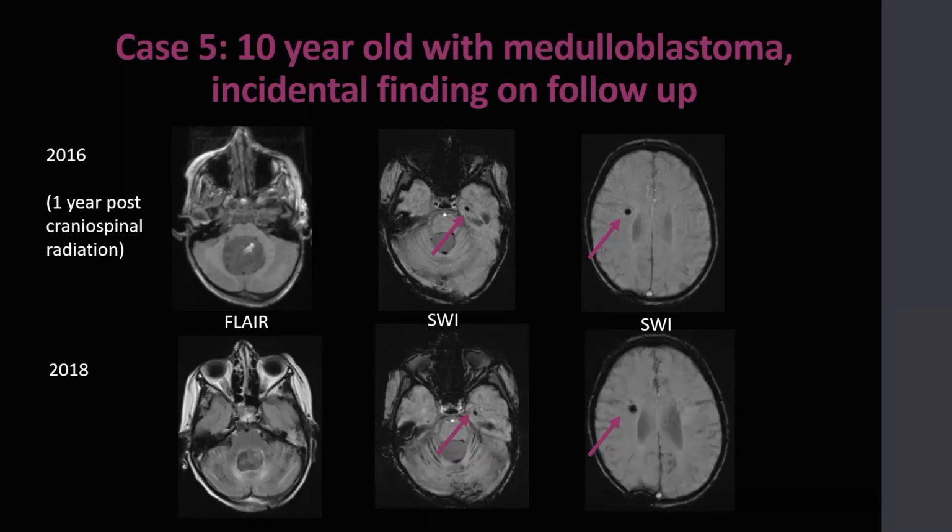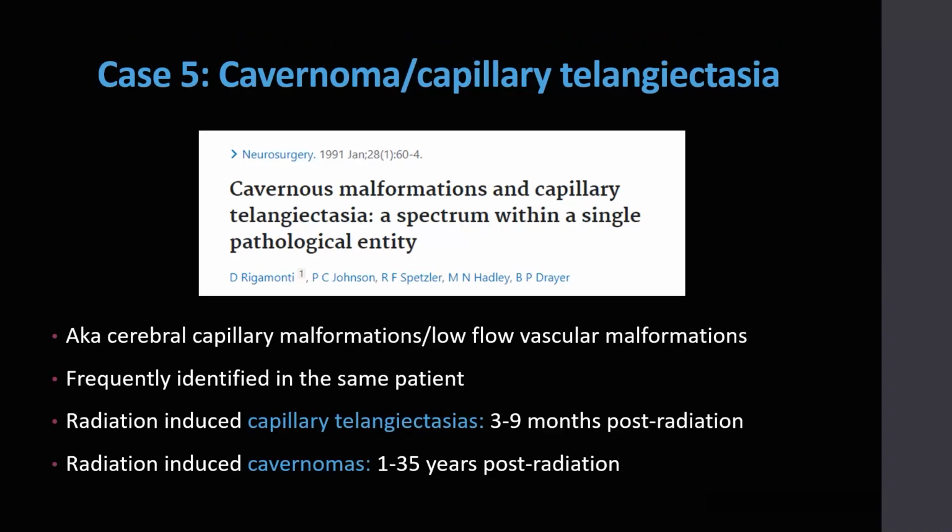In 2018, you can see the primary malignancy within the posterior fossa demonstrating interval reduction in size. However, the 2 foci of susceptibility-weighted artifact in the left temporal lobe and right corona radiata appear stable. This is a case of cavernoma versus capillary telangiectasia.